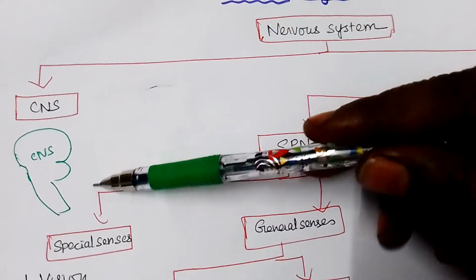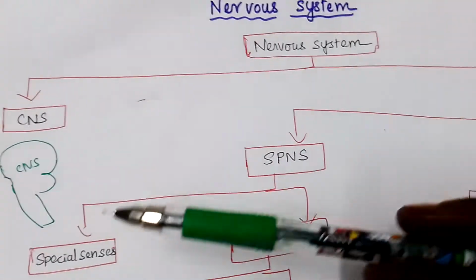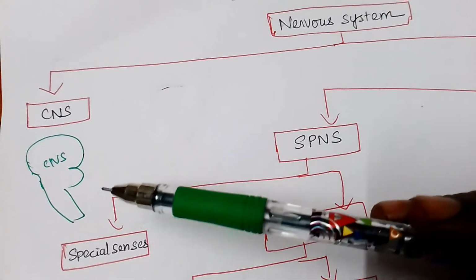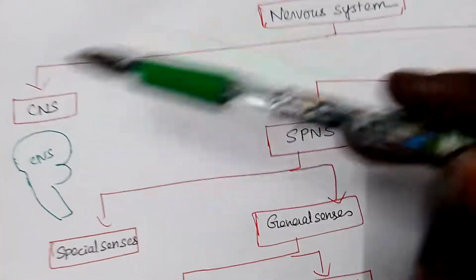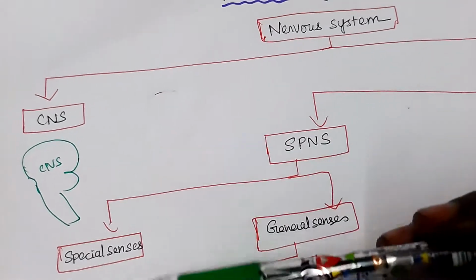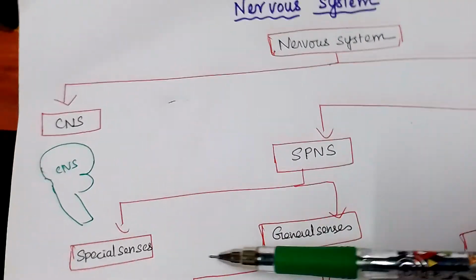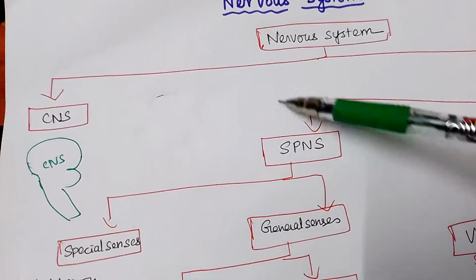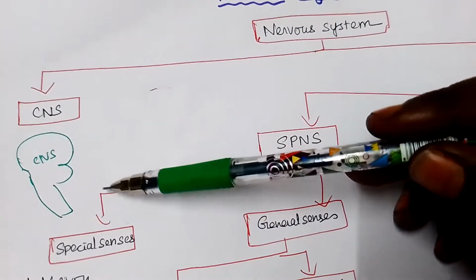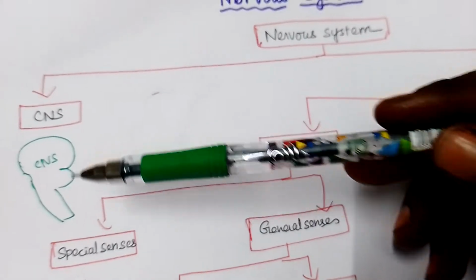Many functions are there for the central nervous system. It collects information from the environment and the whole body through the sensory organs, integrates it, and decides what motor response has to be given, whether to remove the hand if I am pinching you, or if there is fire or heat.